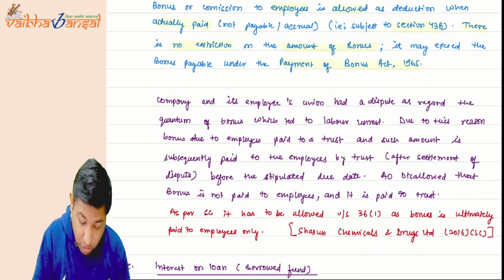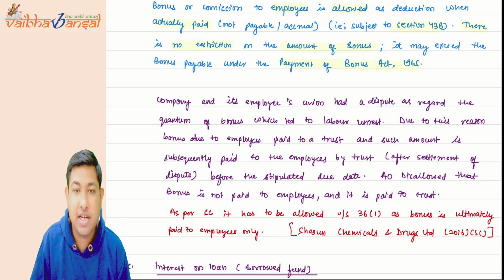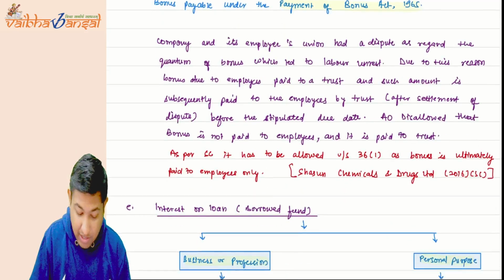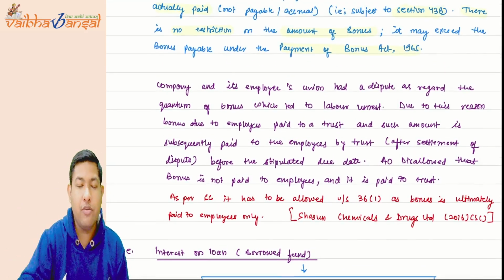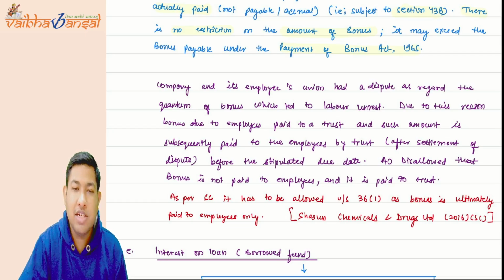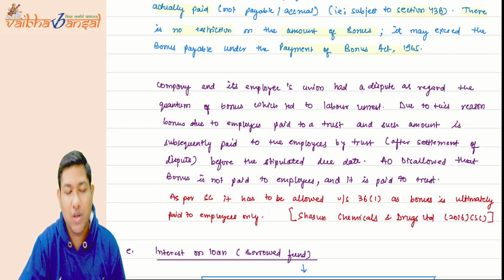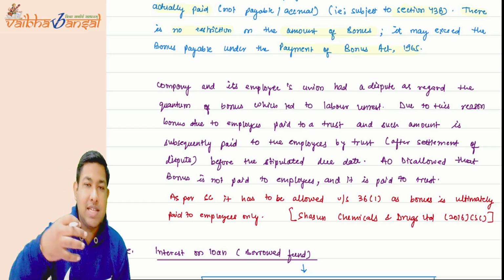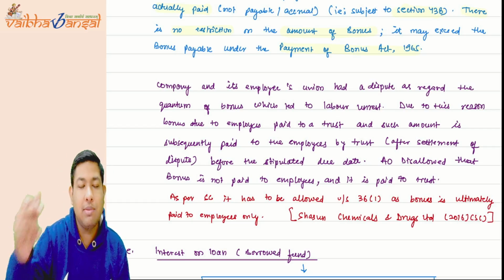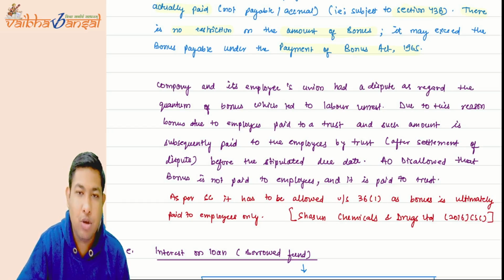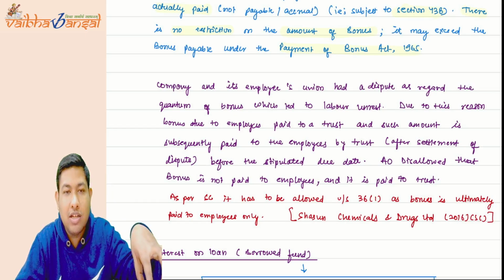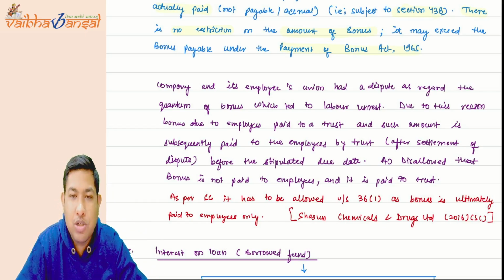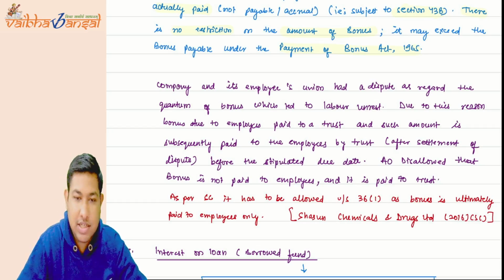Then the case law of Sassoon Chemicals and Trucks Limited says that if the company has deposited the amount to the trust before filing of return, because there was some dispute going on between the company and the employees, then whenever the settlement happens, the trust will pay the bonus to the employees. As of now, the company has deposited the bonus to the trust. Whether it is allowed? Yes, it is also allowed.